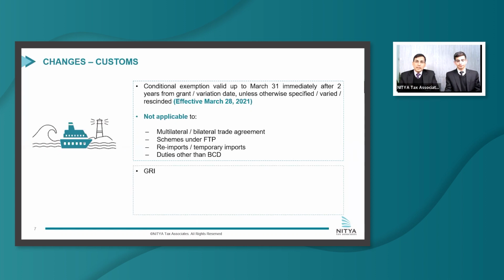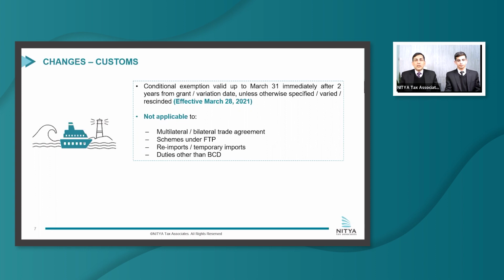So this is the most important change which I was talking about, and in my view, this change will make life of importers difficult as to determining the correct rate of customs duty. Similarly, these can undergo a lot of litigation with customs authorities. And why I'm saying so is that firstly, this provision only applies to conditional exemptions. So at the first stage, an importer should segregate which type of exemption he's availing. If it's a non-conditional or general exemption, then there is no sunset date.